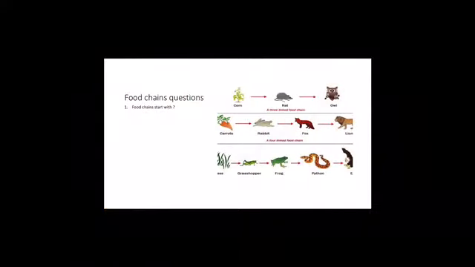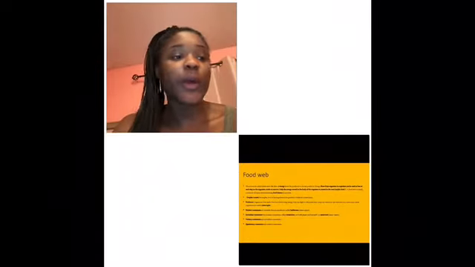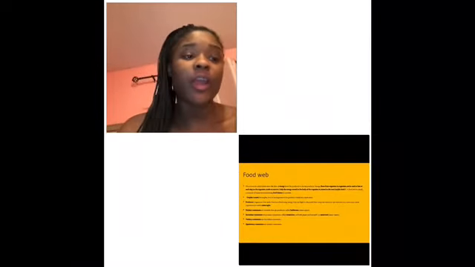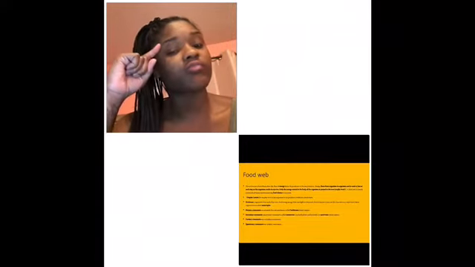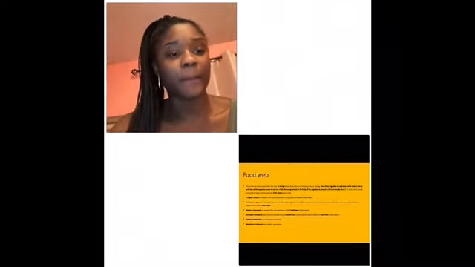The next link in the chain is an animal that eats herbivores. These animals are called secondary consumers. An example is an owl that eats a snake. A food web is just like a food chain. The arrows in the food chain show the flow of energy from the producer to the top predator.